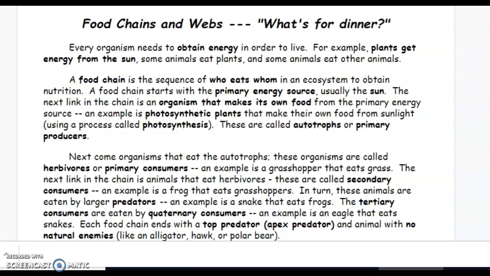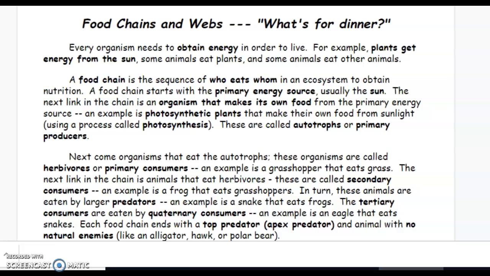A food chain is the sequence of who eats whom in an ecosystem to obtain nutrition. A food chain starts with the primary energy source, usually the sun. The next link in the chain is an organism that makes its own food from the primary energy source. An example is photosynthetic plants that make their own food from sunlight using a process called photosynthesis. These are called autotrophs or primary producers.